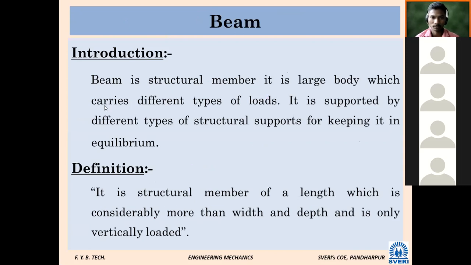Then we have the most important part from this chapter, the beam. We have discussed beam and column. Horizontals are called the beam, verticals the column. As far as dimensions of a beam are concerned, length is considerably more than its width and depth. So it is a lengthy element, and generally it is taking vertical load. So that is the beam. But what are the different types of beam?